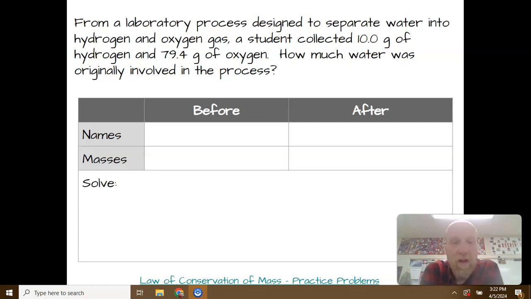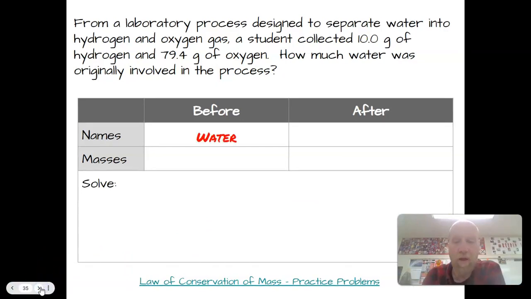Here's the deal. Let's read it again a second time here, and let's put names in for what's there before and after. It says, from a laboratory process designed to separate water into hydrogen and oxygen. That word into is almost like the arrow in our chemical reaction. I think that we have got water in the beginning, and afterwards we have got hydrogen and oxygen, right?